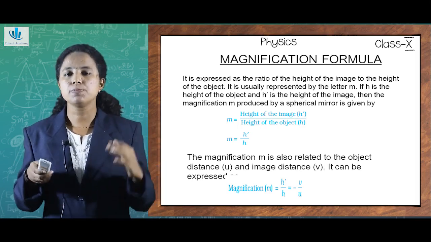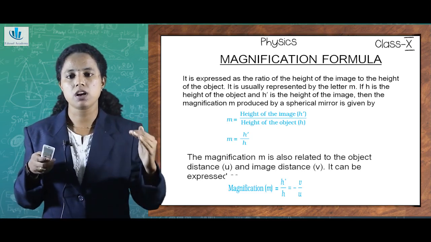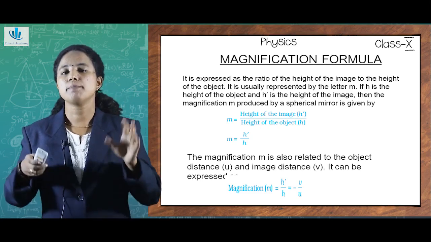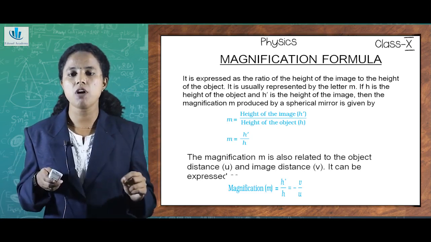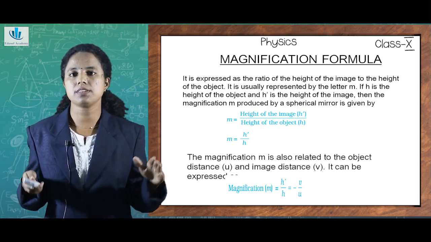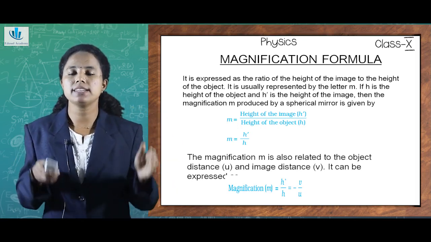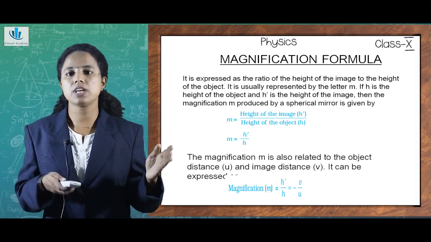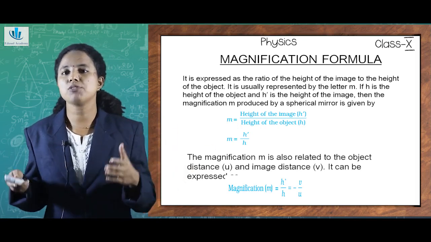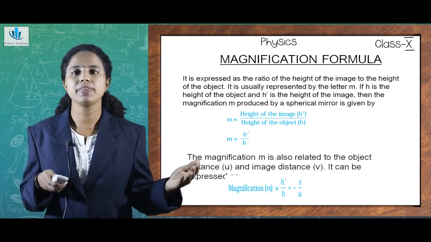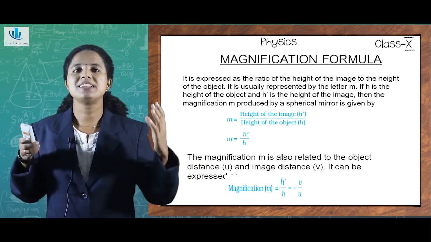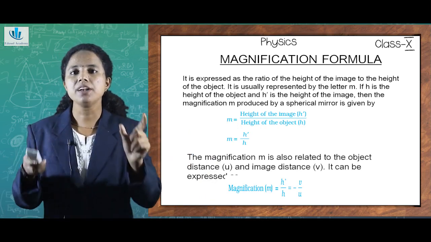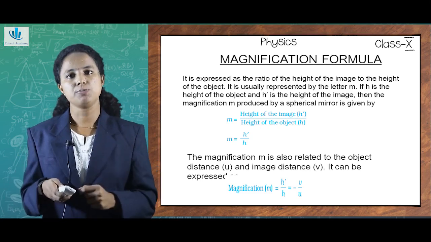So it is expressed as a ratio of the height of the image to the height of the object. So magnification m is the ratio of the height of the image, which I represent as h dash, to the height of the object, that is represented as h. You can give any representation. For example, height of the image can be represented by hi and height of the object by ho. That's according to your convenience. But the general formula is magnification m is the ratio of the height of the image to the height of the object.